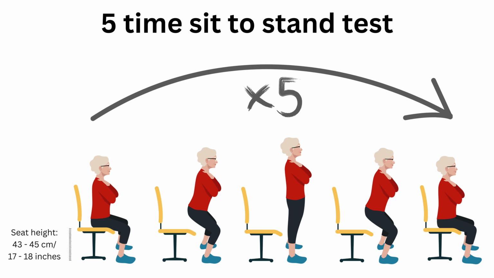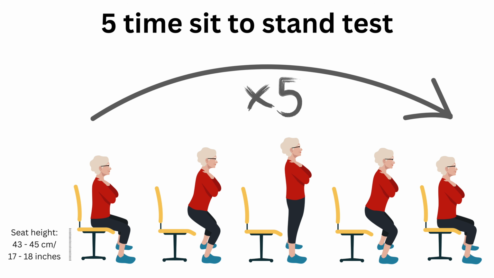Muscle power, on the other hand, is defined as the rate at which work is performed, and comparison studies have found that muscle power may be a more discriminant predictor of overall functional performance in older adults. Muscle power can be measured using the 5 times sit to stand test, where the participant is asked to stand up and sit down 5 times as quickly as possible from a standard height chair without the use of the hands, and the time taken to complete the task is recorded as the score. This test should be more accessible to people as it can be done at home without any specialist equipment.